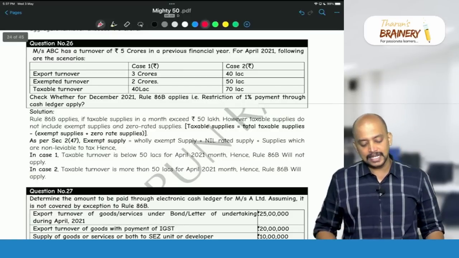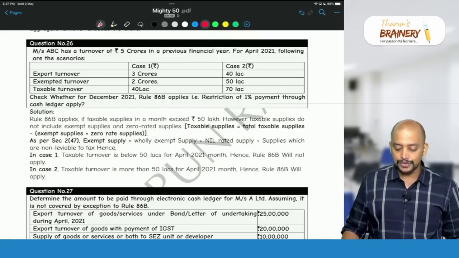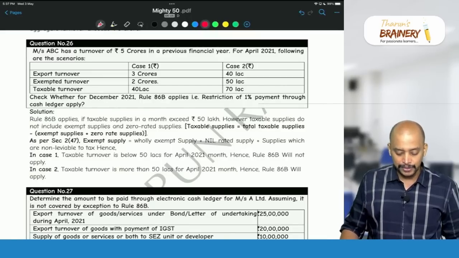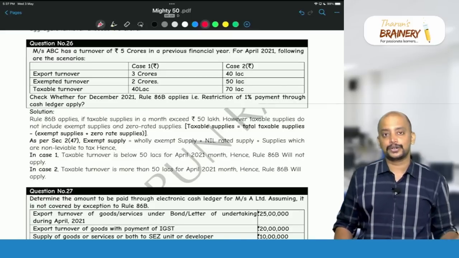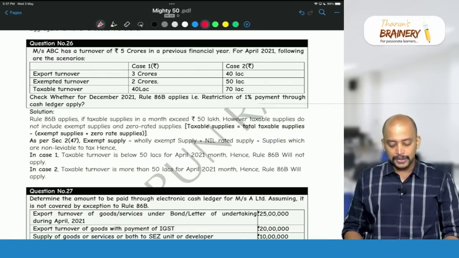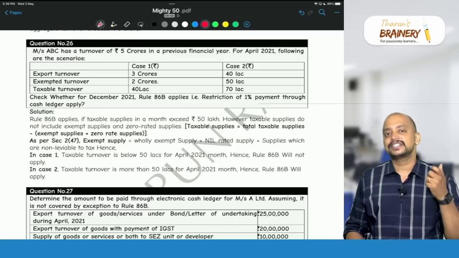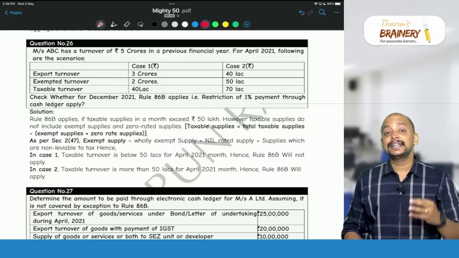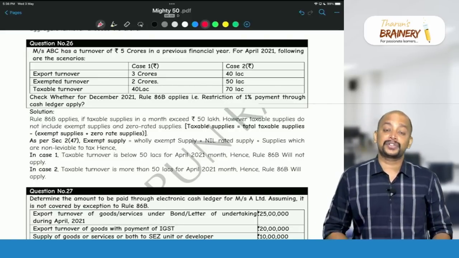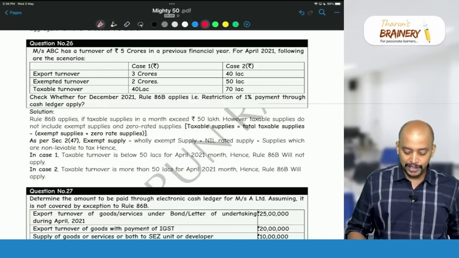Messrs ABC has a turnover of 5 crores in the previous financial year. For April 2021, following are the scenarios. Export turnover 3 crores, exempted turnover 2 crores, taxable turnover 40 lakhs. Now, check whether for December 2021, Rule 86B applies, that is the restriction of 1%. So, as per Rule 86B, we have to pay 99% of our liability through credit ledger and 1% of our gross liability through cash ledger. Which liability? Only taxable turnover. Don't take exports also.